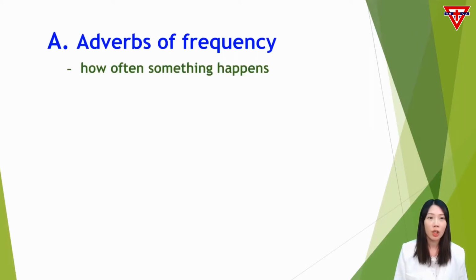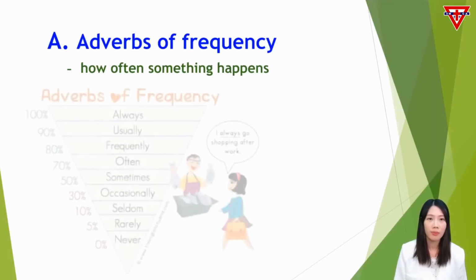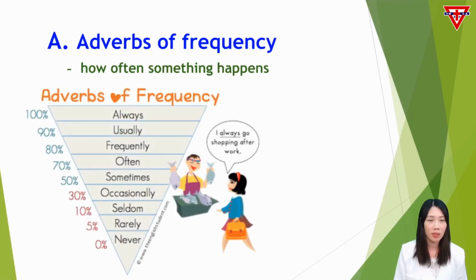Now, let's talk about the first type of adverbs, adverbs of frequency. Adverbs of frequency tell us how often something happens. You may take a look at the picture. These adverbs represent the percentage of how often something happens. These adverbs are commonly used in present tense.